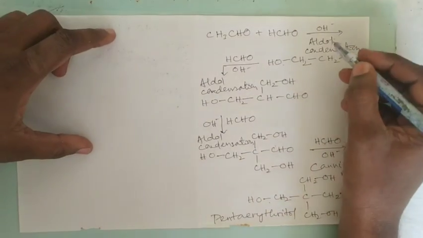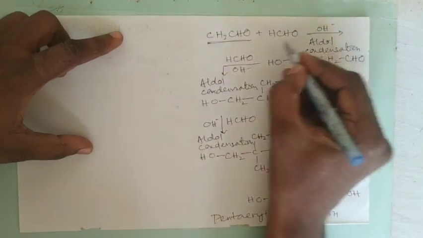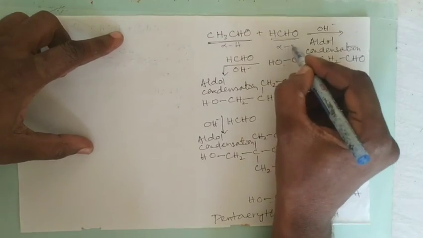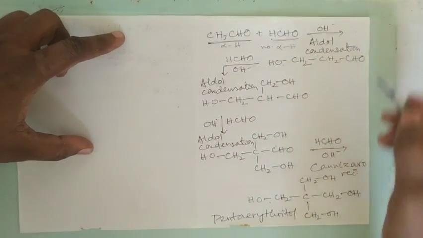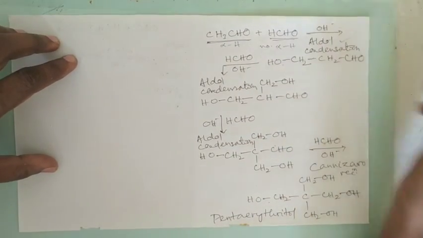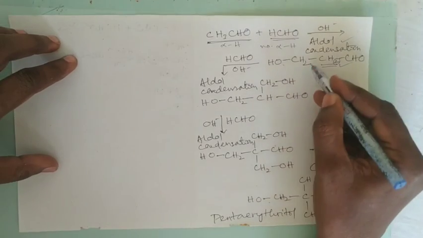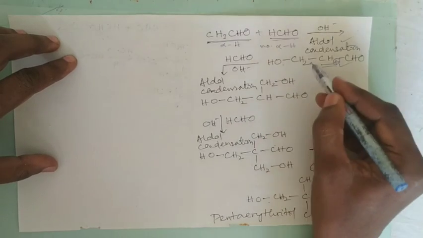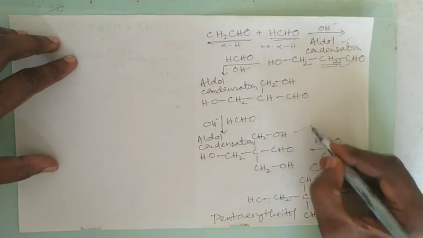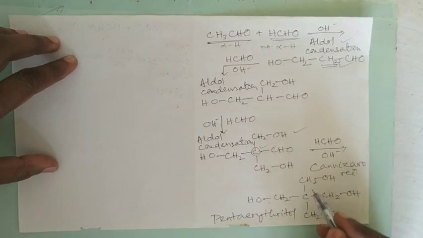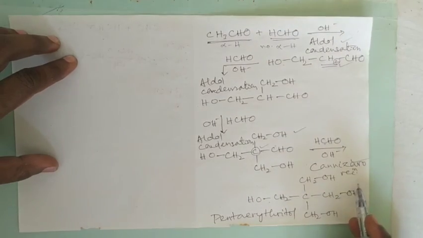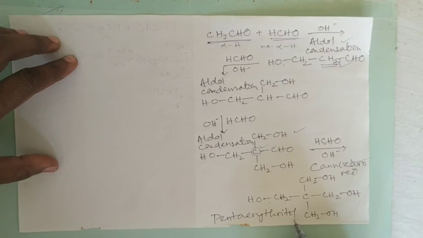Now here, if we take the first example, here alpha hydrogen is there, here alpha hydrogen is not there. Then first aldol condensation takes place, you are getting this product. Again, because there are two more alpha hydrogen atoms, the same reaction occurs, two more formaldehyde molecules react and you are getting this product. When all alpha hydrogen atoms are over, then you will find a Cannizzaro reaction to get this product, pentaerythritol. This is all about the points of difference between Cannizzaro and aldol condensation.